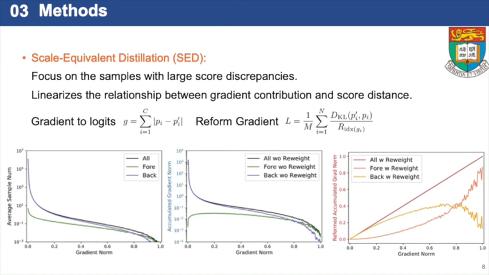The re-weight strategy aims to reduce the discrepancy for the potential foreground instances. In the left figure, we observe that the foreground samples are more likely to have large score distance. That means the hard samples should contribute to the gradient more than easy samples. We calculate the accumulated gradient and find that the easy samples contribute significantly because the sample number is too large. Therefore, we re-weight the gradient by the sample numbers in a gradient range. Specifically, we split the gradient range into n bins equally, and average the gradient for each bin. The reformed gradient linearizes the relationship between gradient contribution and score distance.